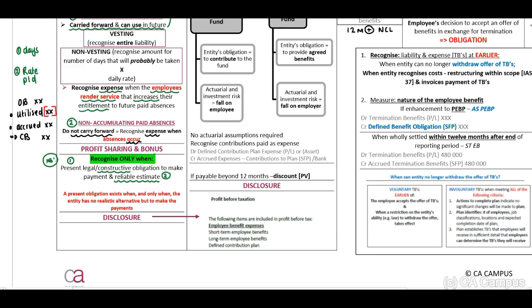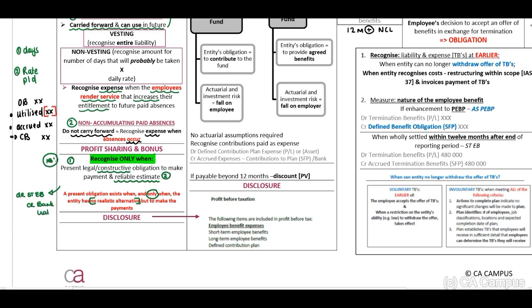We are going to discuss present legal constructive obligation in our IAS 37 lecture in detail. Now, a present obligation exists when and only when the entity has no realistic alternative but to make the payment. Then your journal entry will be exactly the same. You will have to debit your short-term employee benefits in your profit or loss and credit either your bank or your liability.